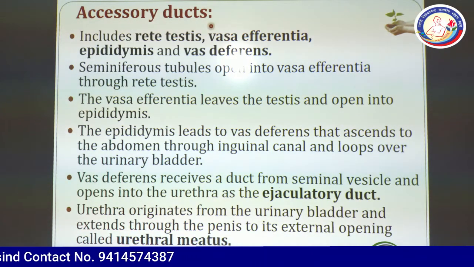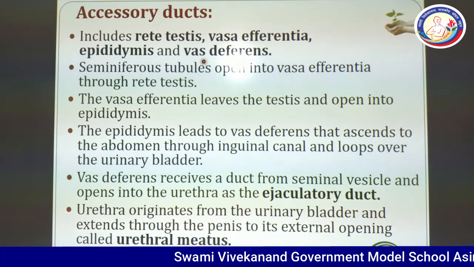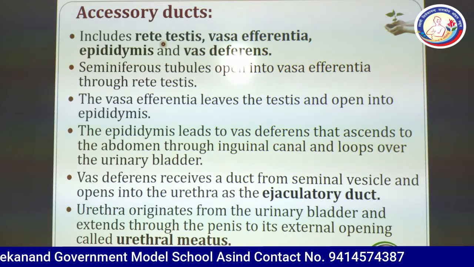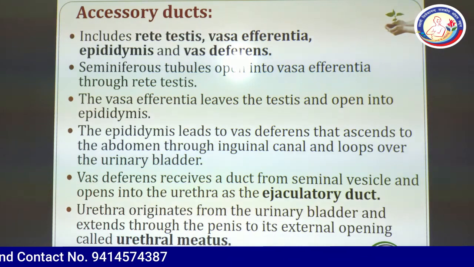Accessory ducts. They include rete testis, vasa efferentia, epididymis, and vas deferens. So, collectively there are 4 parts of the accessory ducts. These ducts carry sperm with semen.